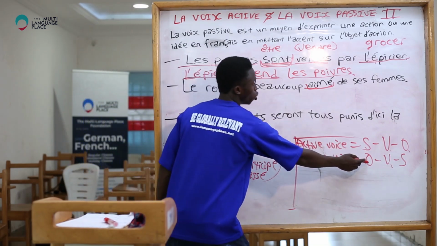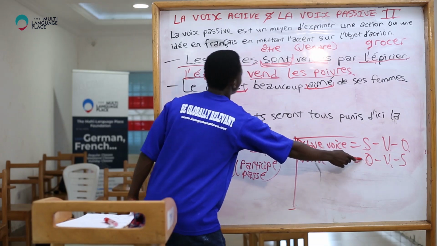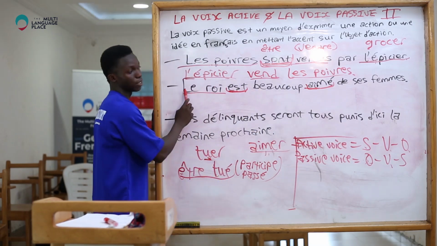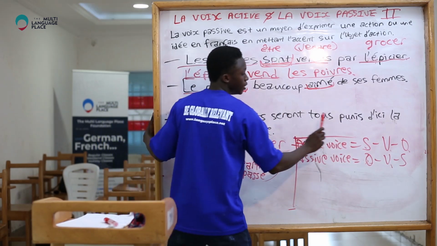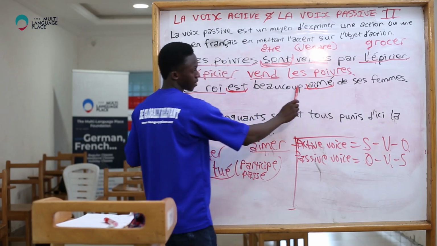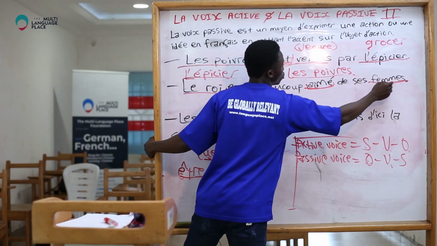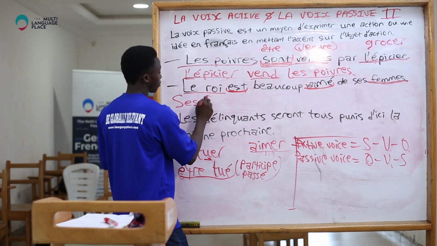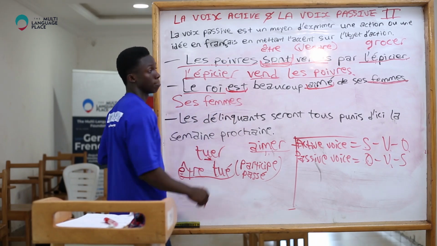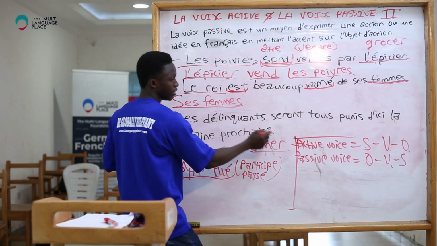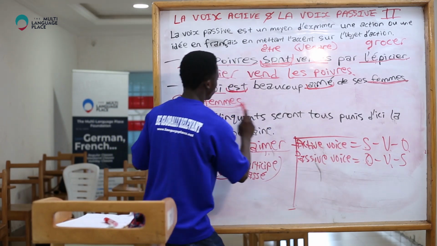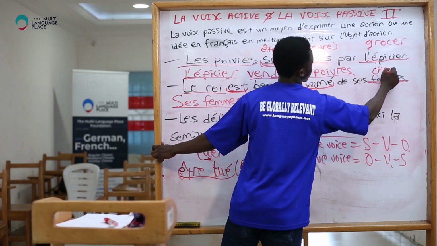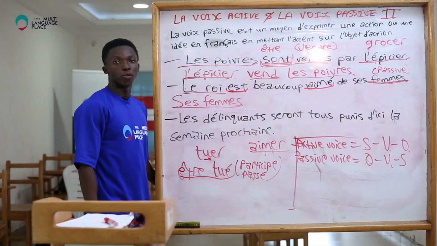So, remember we start with the object, which is le roi. The object starts the sentence in passive voice, but the subject starts the sentence in active voice. So this is actually the real subject in active voice. So we say, ces femmes. Remember, ces femmes is the subject in active voice, but it is the object in passive voice. This is passive voice. We are changing this now to active voice.